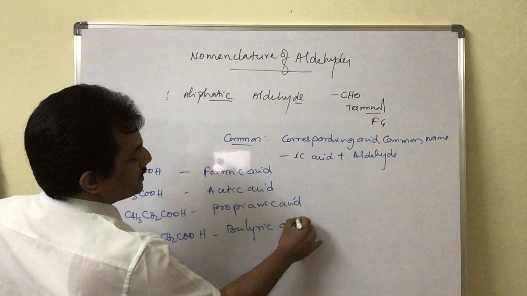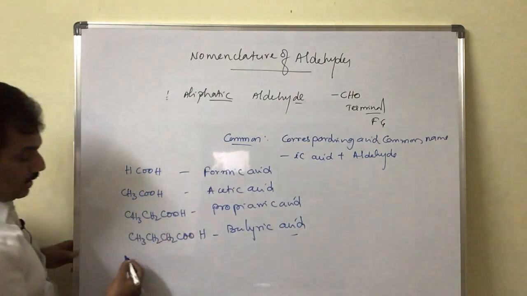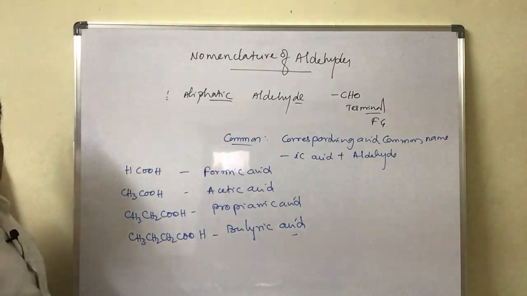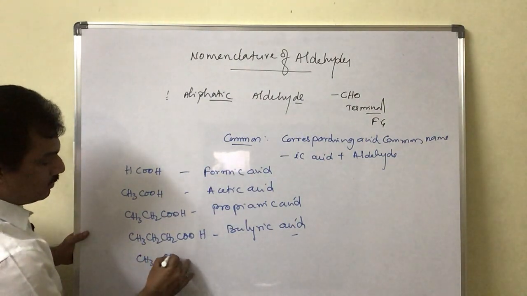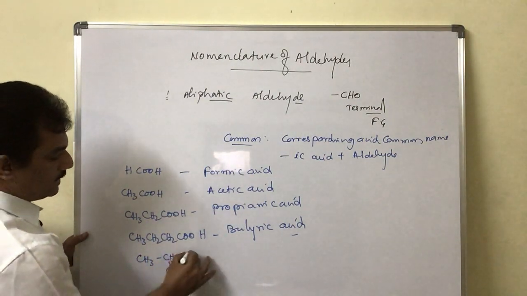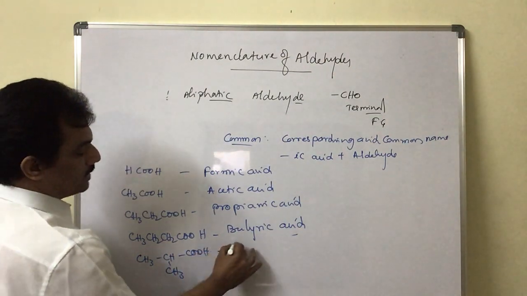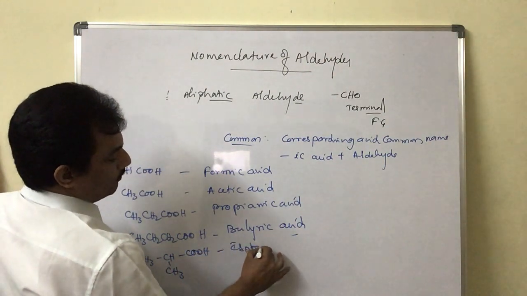And for this butyric acid, just observe: if it is a straight chain it is butyric acid. If four carbons are present but one is as a side chain, this is known as isobutyric acid.